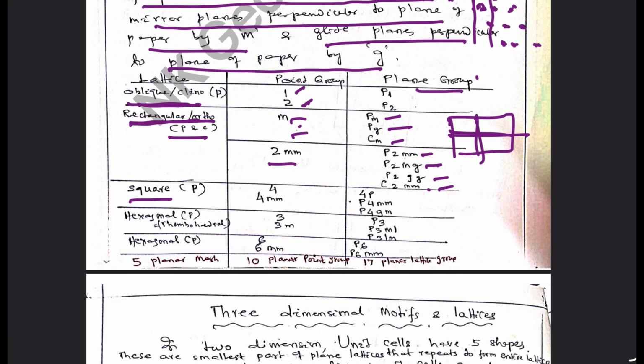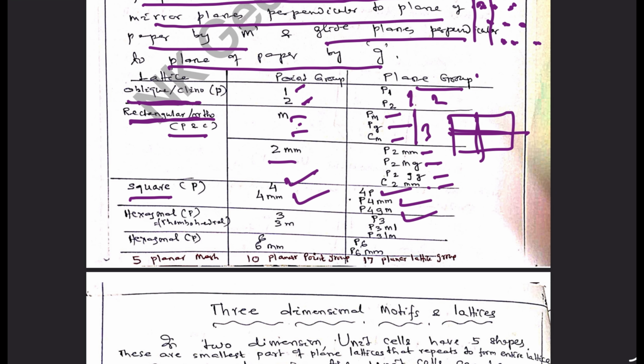If you take a square net, it will definitely be four-fold, or it will be 4mm type. Four-fold axis will give rise to p4, 4mm will give rise to p4mm, p4 along with glide and mirror. These 3 types. Here 2 types, here 3 types, here 4 types. Then here it is 3 types. In hexagonal, primitive rhomboidal type, 3 and 3m: P3, P3m1, P31m.